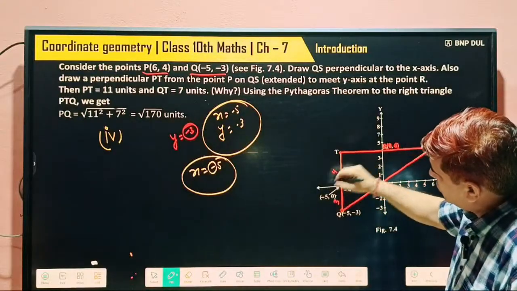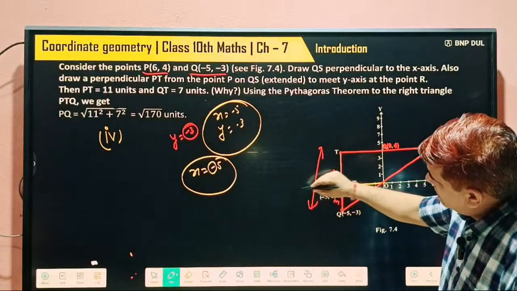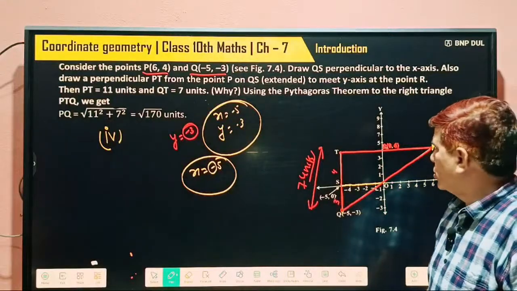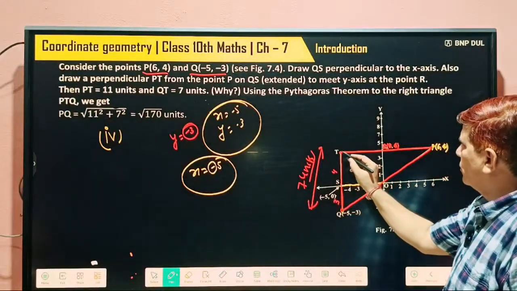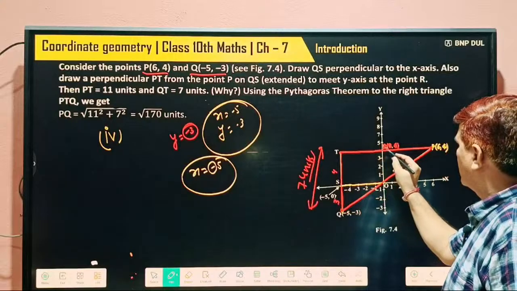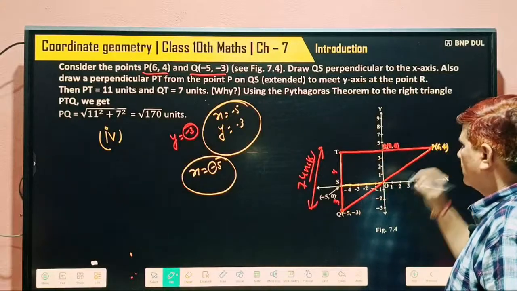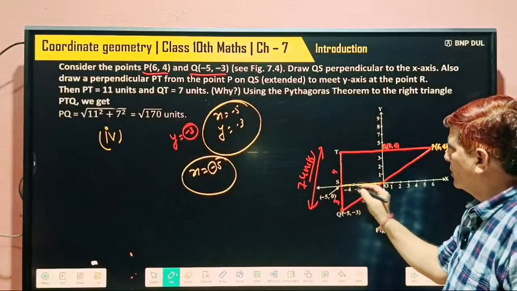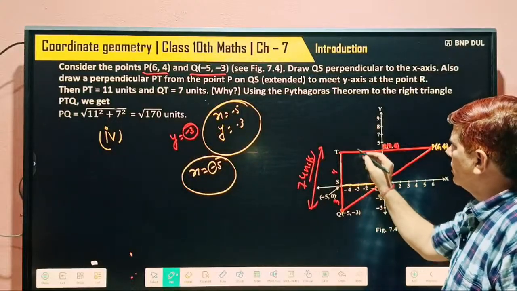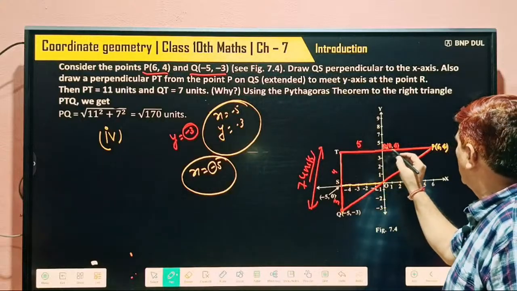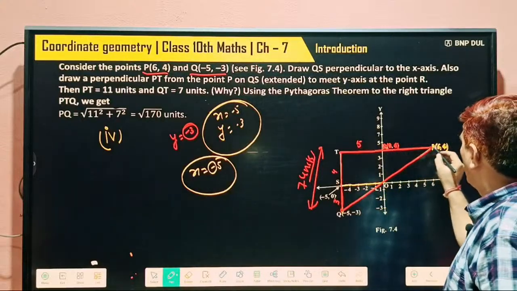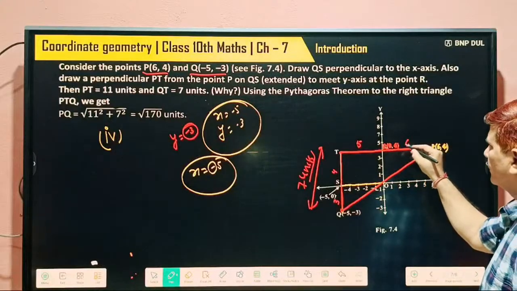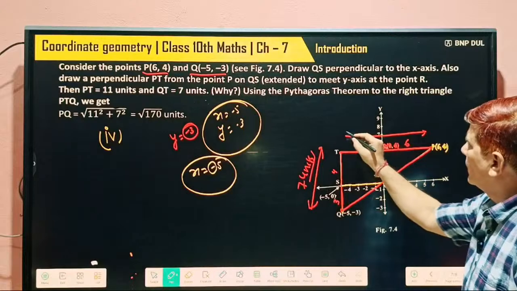This is 4, so in total this is how much? 7 units. Understood? Now find out from this to this. It's how much? 5 units. 5 is this, and this is how much? 6 units. Total 11 units.